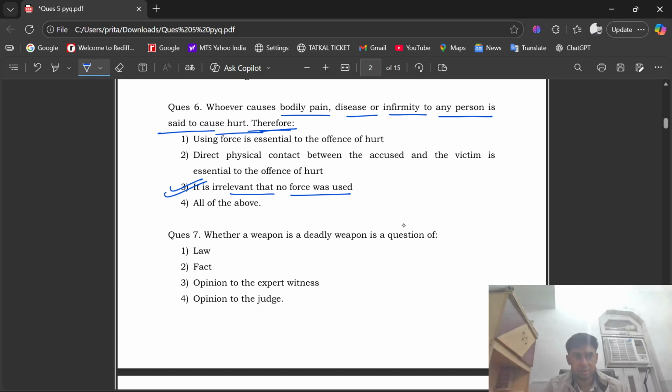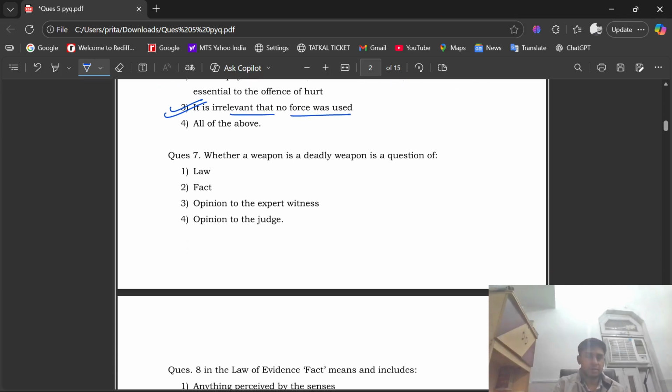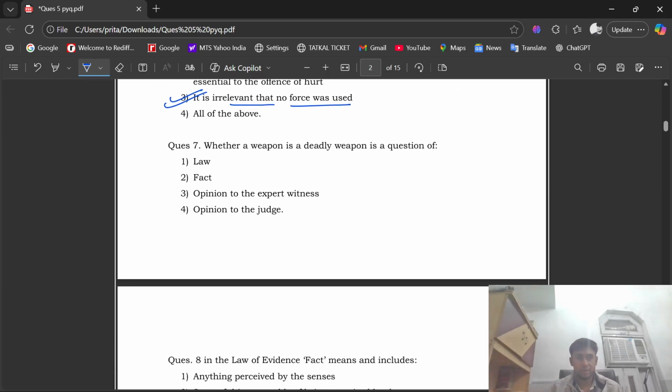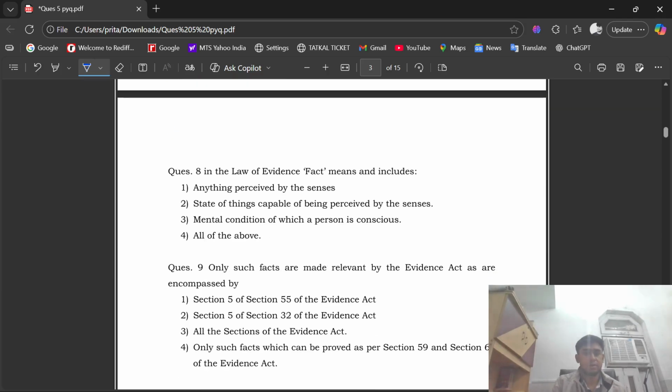First, using force is essential to the offense of hurt. Second, direct physical contact between the accused and the victim is essential to the offense of hurt. Third, it is irrelevant that no force was used. Option 4, all of the above. Question number 7. Whether a weapon is a deadly weapon is a question of law, fact, opinion of the expert witness, or opinion of the judge. I guess fact. Yes, its right option is second, that is fact.